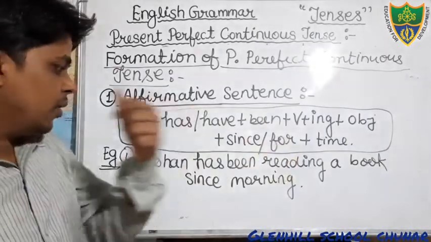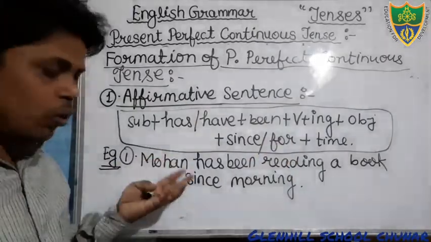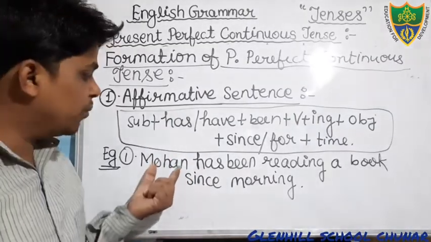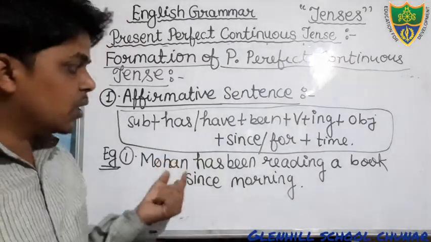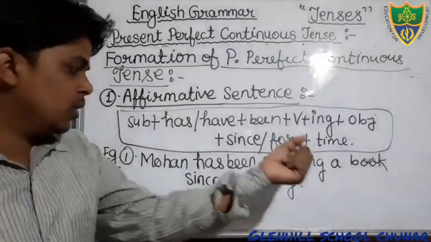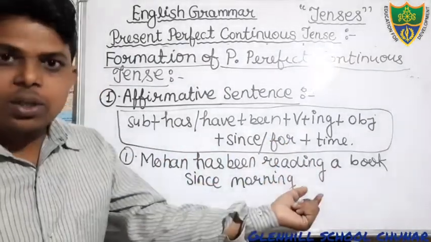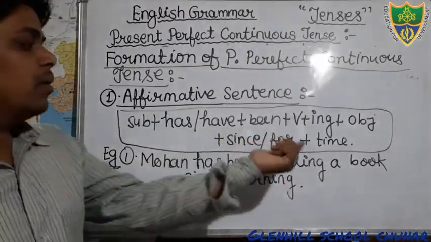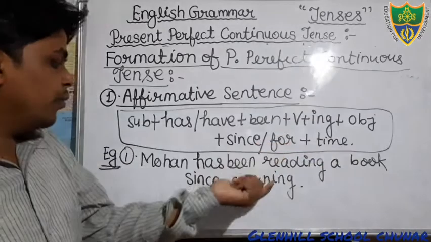Another sentence I am just telling you orally, you can write it. Children is plural, and with the plural we will use have been. Children have been playing cricket for 2 hours. Another example you can also write: children have been playing football for 2 hours.